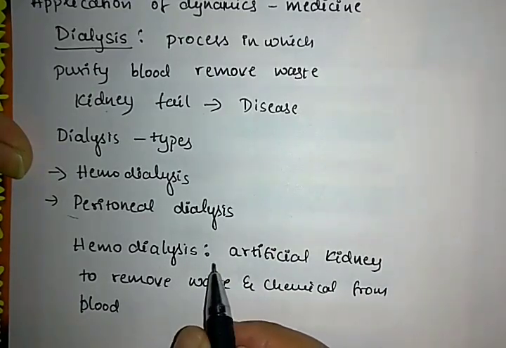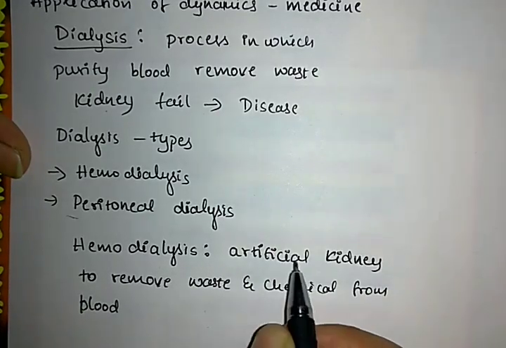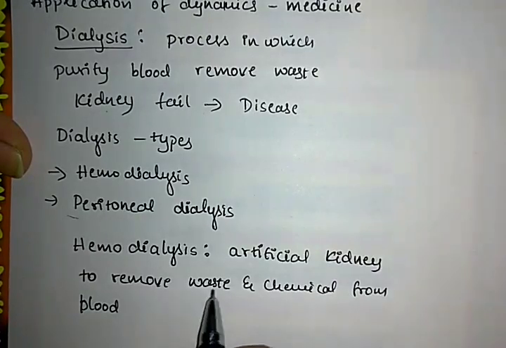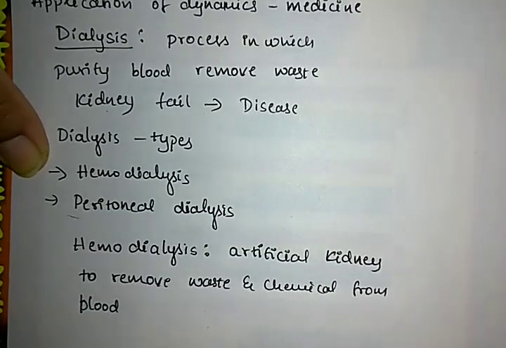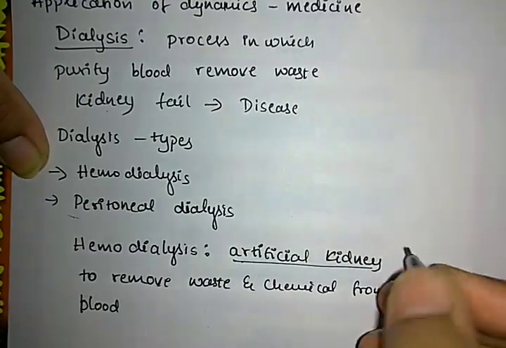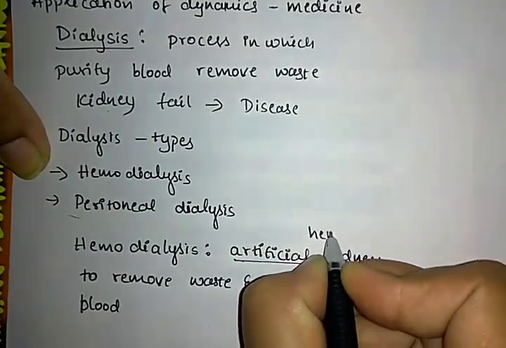The artificial kidney is known as the hemodialyzer.